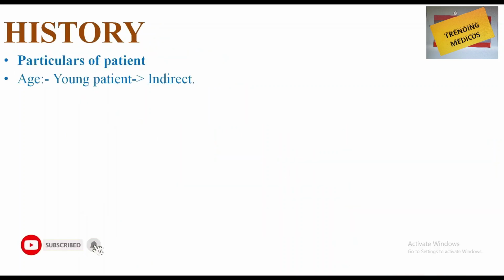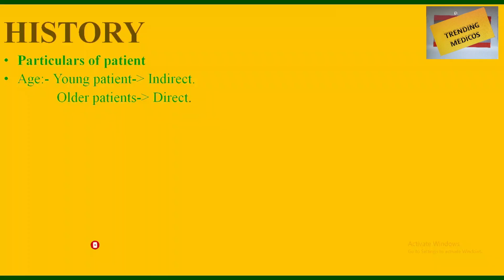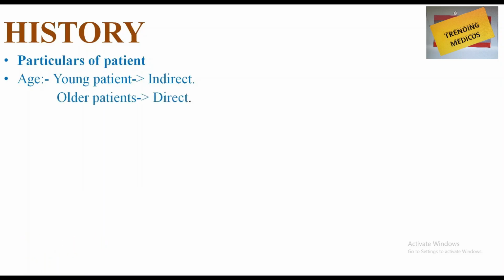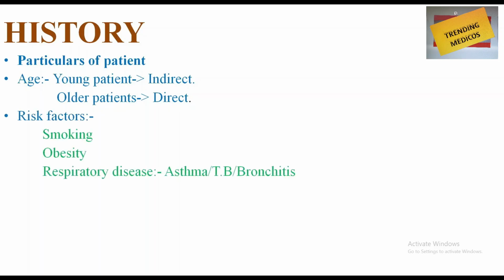History. The particulars of the patient are very important. Age. If the patient is young, indirect is more common. If the patient is old, direct ones are more common. The risk factors. Smoking is a risk factor. Obesity is a risk factor. Respiratory diseases like asthma, TB, bronchitis are risk factors. Chronic constipation is a risk factor. Straining is a risk factor.